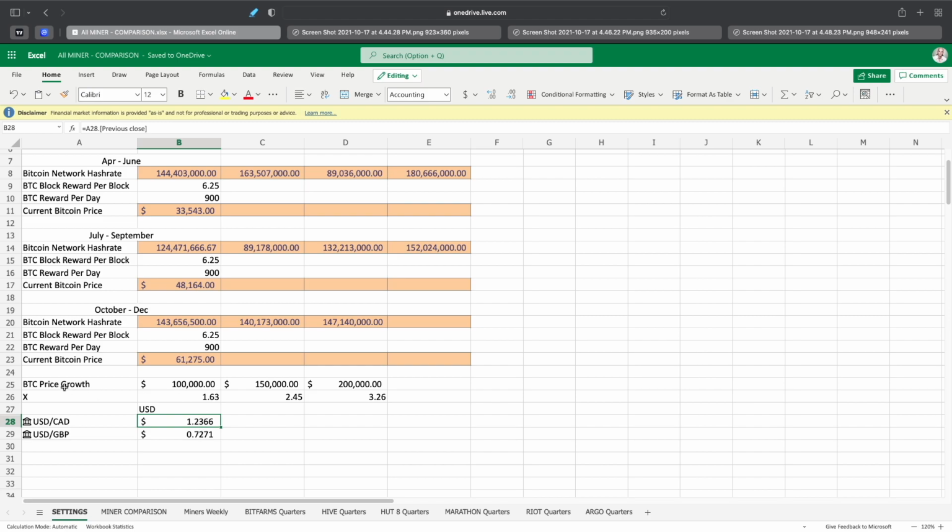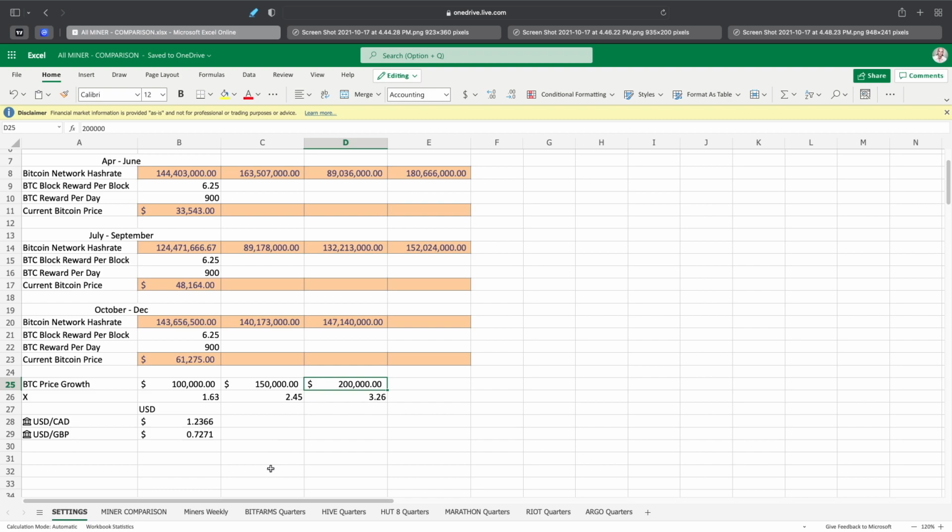I also added the BTC price growth here to our midpoints, or our milestones. Milestones are 100,000, 150,000, and 200,000 for the Bitcoin price. Instead of multiplying the Bitcoin price of where it's at today, like the 61,275, times 2x and then 3x and 4x, where we're getting weird numbers here, we're just going to go by 50,000 increments, starting at 100,000. Once we get to 100,000, then I'll increase this to probably 150,000, and then this will get up to 200 and 250,000, just so we have a set goal post basically of where we want to go.